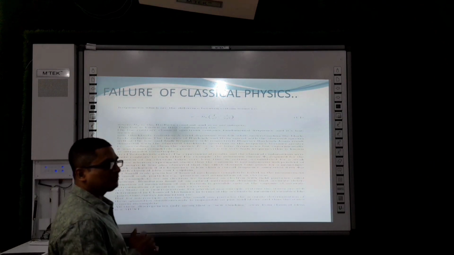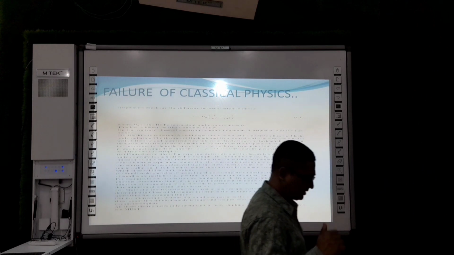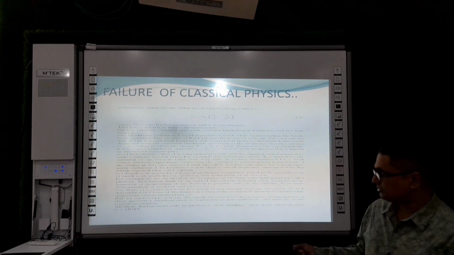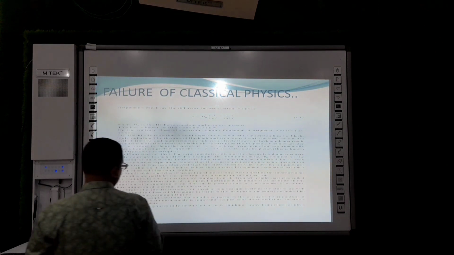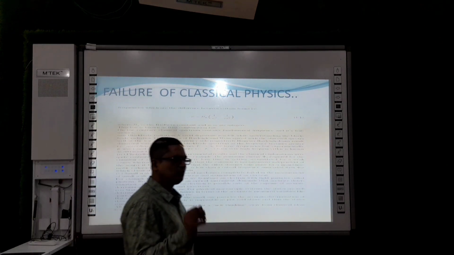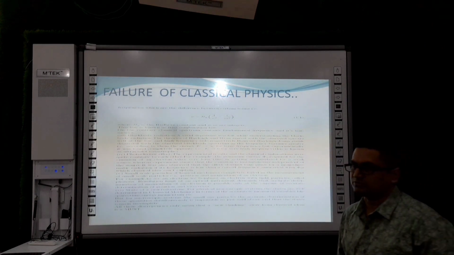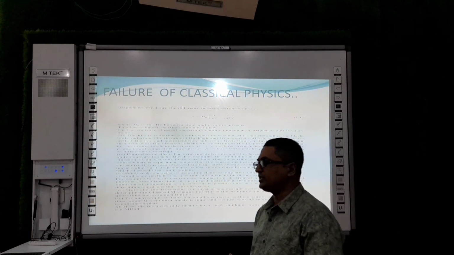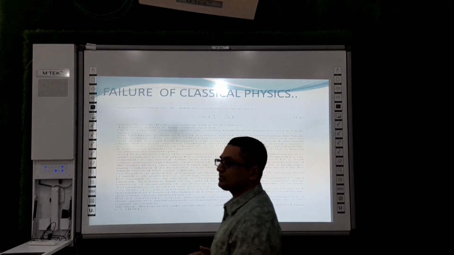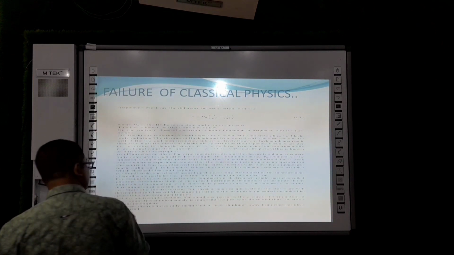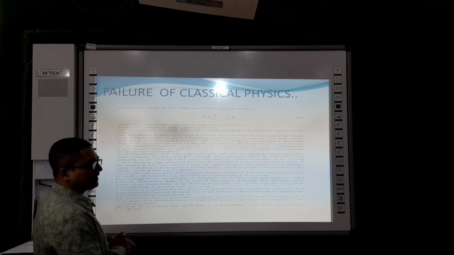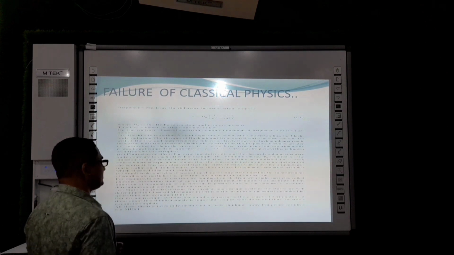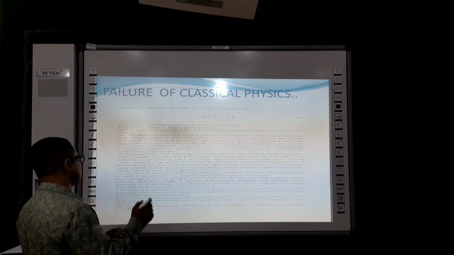Then the third one, the most important one, which really led to the development of quantum mechanics, is blackbody radiation. According to the classical explanation for a black body, the energy becomes very high and almost tends to infinity for large frequencies. However, it is found that it's not the same. This is also known as the ultraviolet catastrophe, and this failure of classical mechanics in explaining the energy spectrum of a black body is another reason that quantum mechanics evolved.